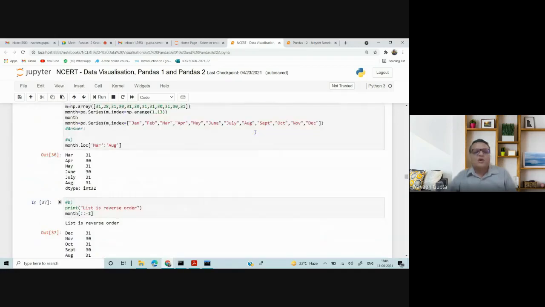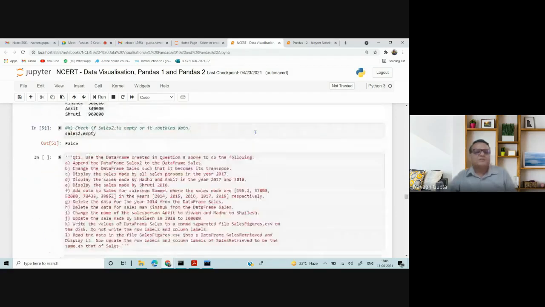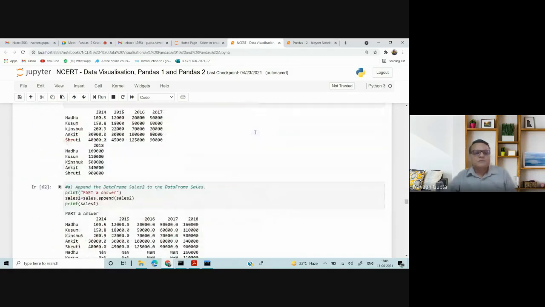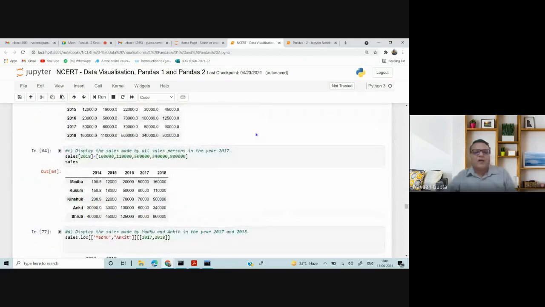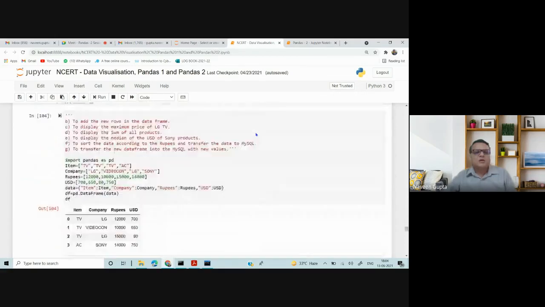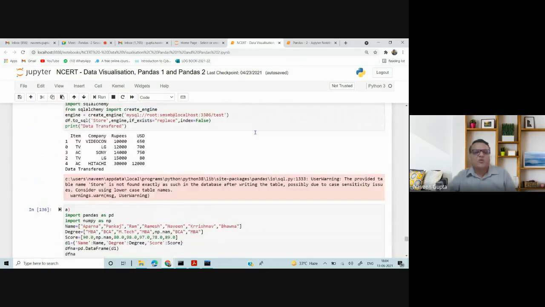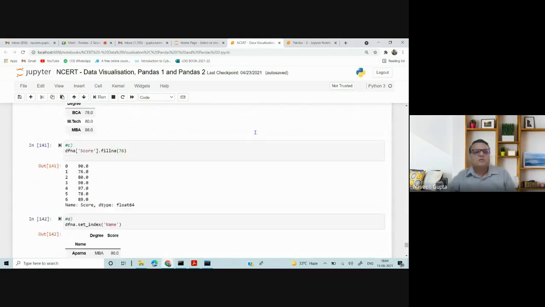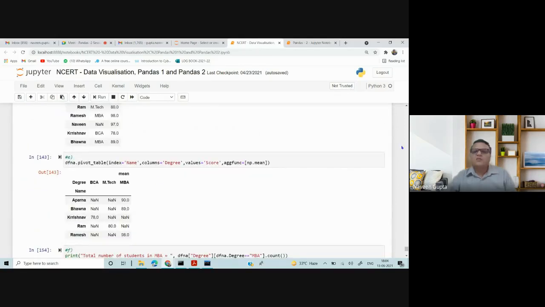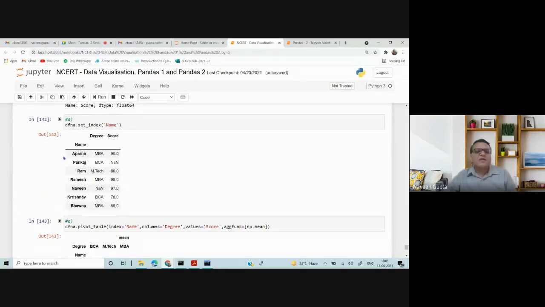You can go through it together, where I have given so many examples for pivoting. I'm taking only pivoting from Pandas 2 to explain more on it. This is my data.